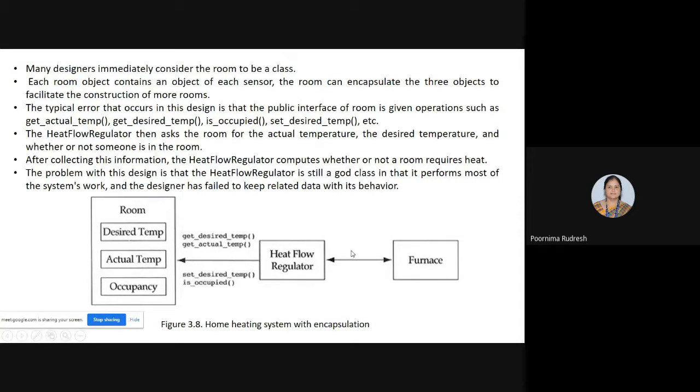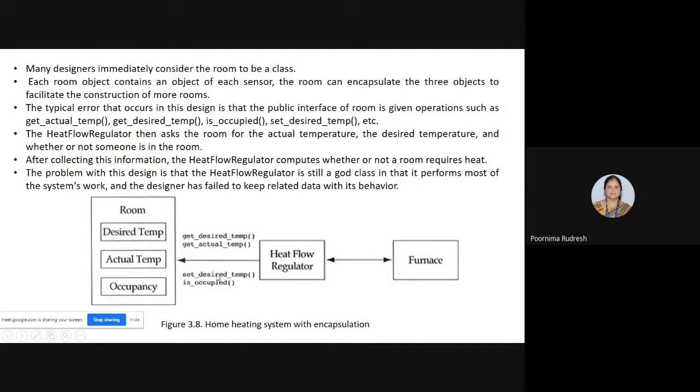if you follow this design, errors occur again. See here, in this design the room is given different operations such as get actual temperature, get desired temperature, set desired temperature, and is occupied.